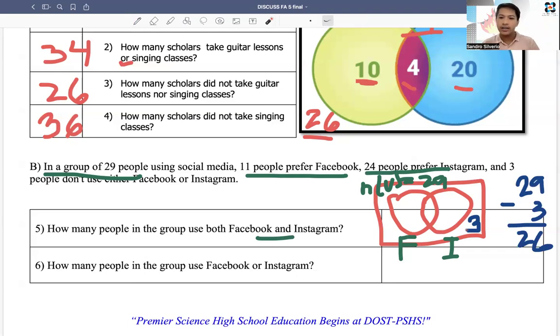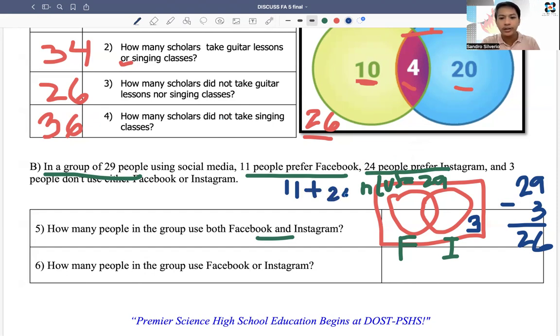Ang problema kasi sa mga scholars, they would add 24 and they would also add 11 kasi Facebook users yon, and then Instagram, and their minds cannot understand, and medyo naglo-loading sila, because if they add 11 and 24, that's a lot, no? 20, 30, that's 35. That's 35 people, and you only surveyed 29, right? You only surveyed 29, and here we are with the data. 11 people use Facebook, 24 people use Instagram, and when you add them together, it's 35. There must be something wrong here, or something that we have to understand further.